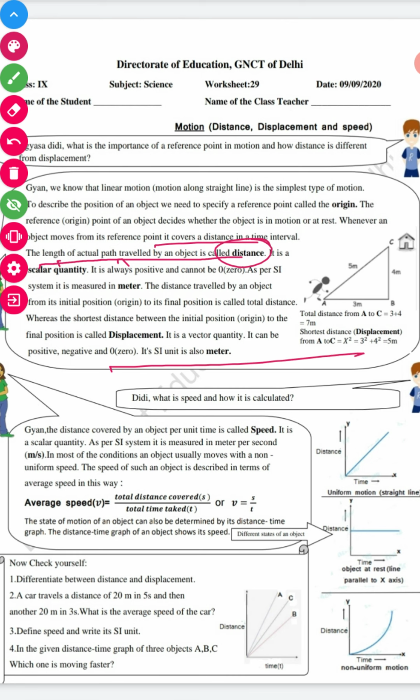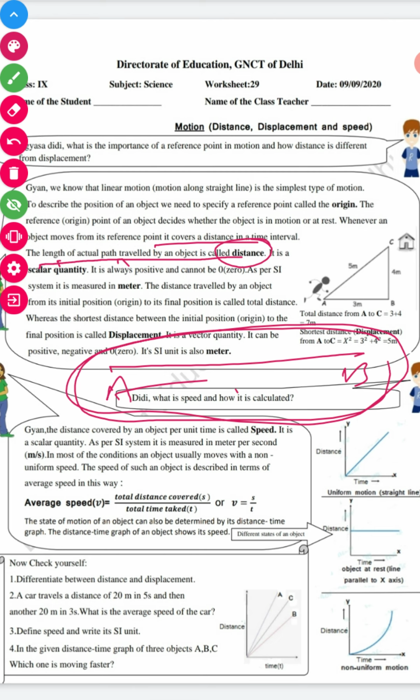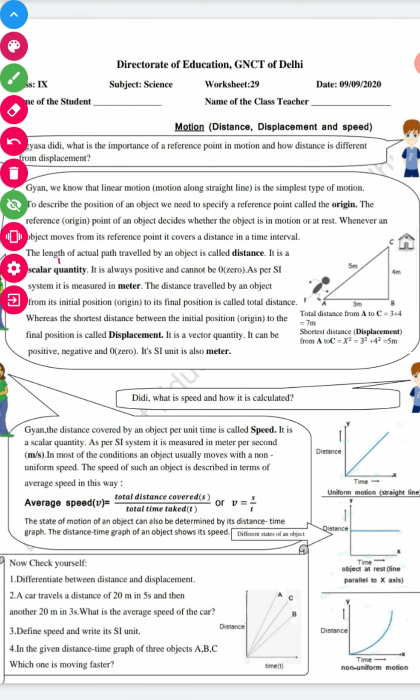The length of the actual path traveled by an object is known as distance. In this case we have A, B. This is the linear path, or the length, which is just 2 meter. The length of actual path traveled by an object is known as distance, and it is a scalar quantity. What are scalar quantities? Scalar quantities are those quantities which have only measurement, not direction. So distance is only a scalar quantity.